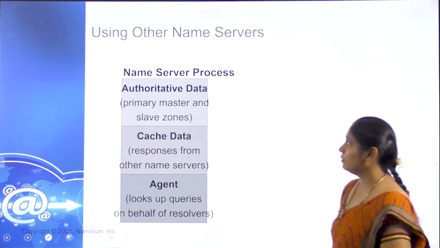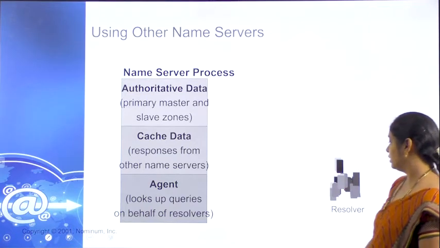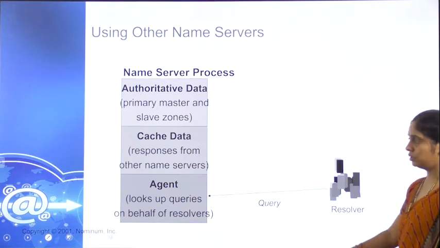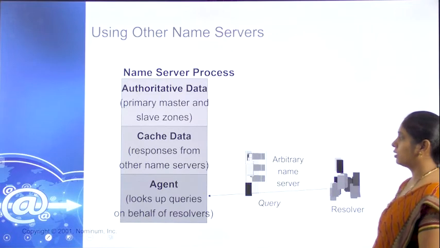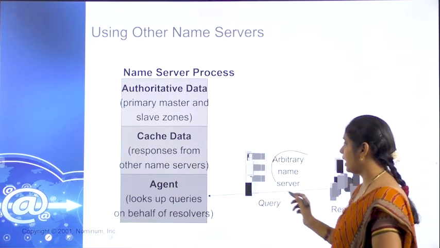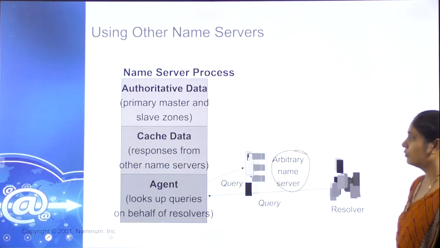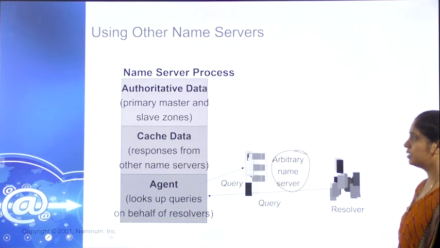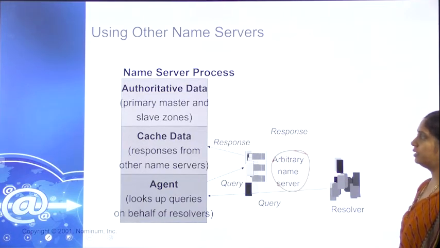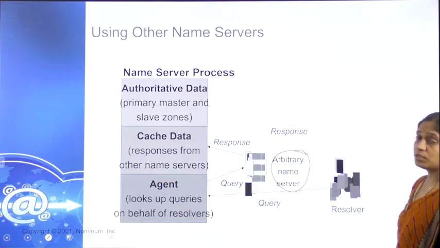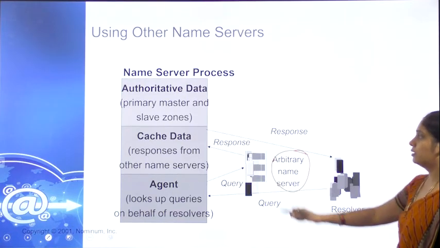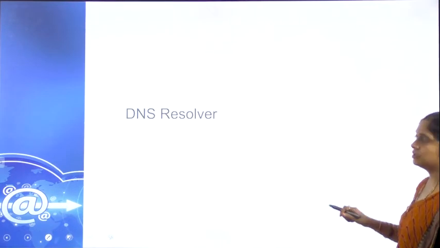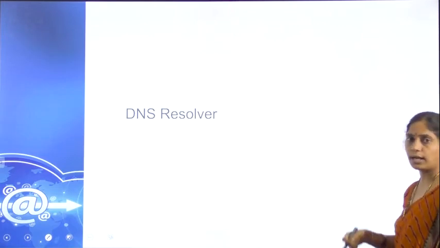Okay. When we have the other name servers, same, the resolver is there, the query is there. The query will be given by the agent, the client will give the query and the name server will get active here, and the agent is connected to the name server which we are going to access. From there, the response is received by the cache, the response will be given to the cache, and the cache will directly connect to the resolver to get the information. After that, the content will be given to the client to access.